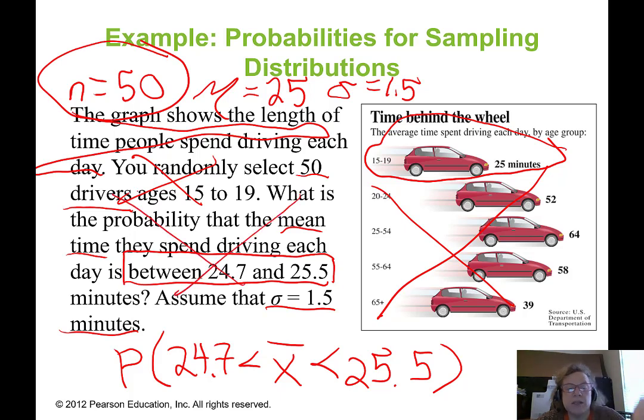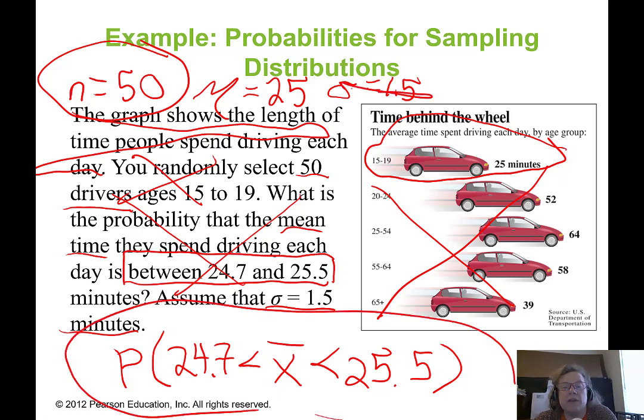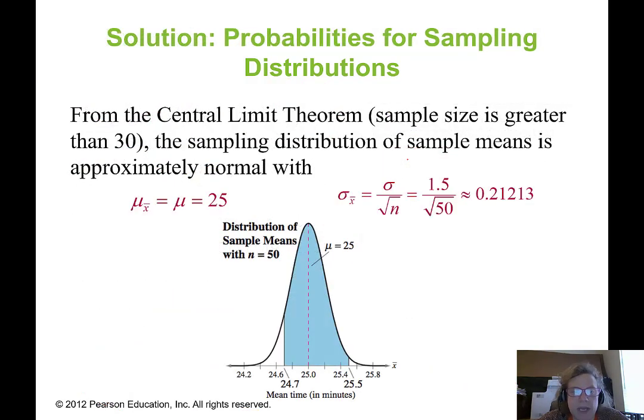What is the probability that the mean time they spend driving each day is between 24.7 and 25.5? I've got that down here, assuming that sigma equals 1.5, and I've got that original mu, and I've taken that out. So I think I've gotten all the useful information out of this word problem, and this is what I need to find. Well, let's take it bit by bit.